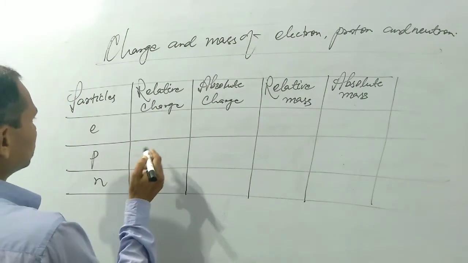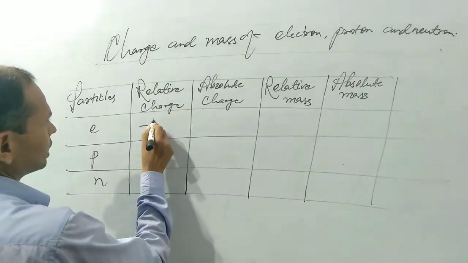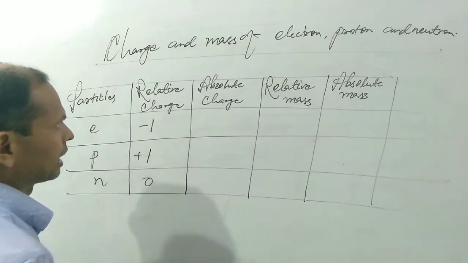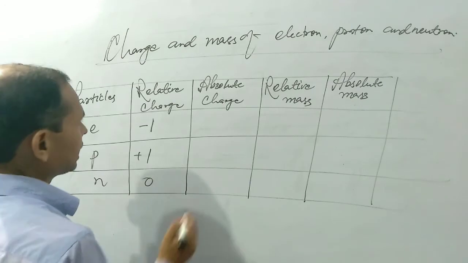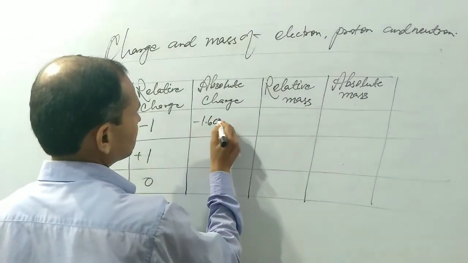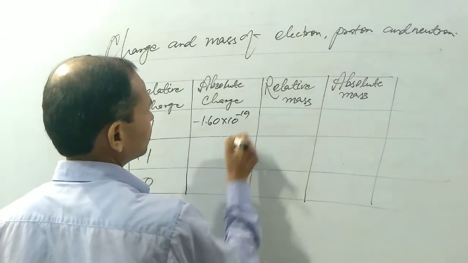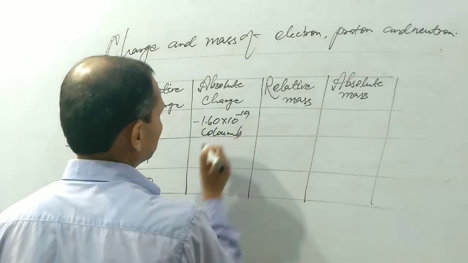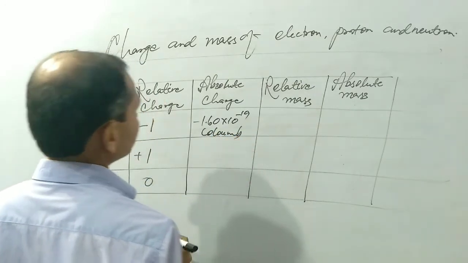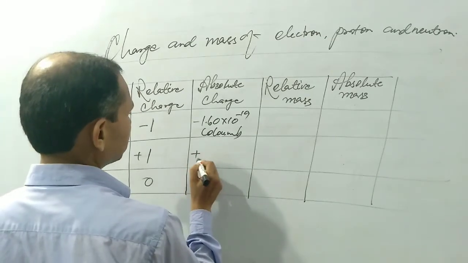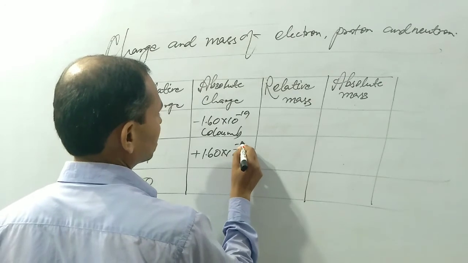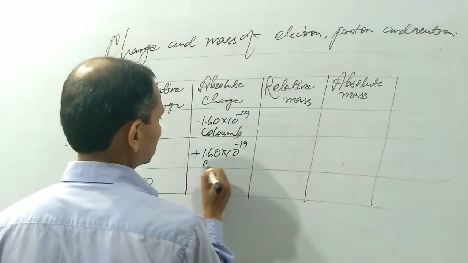Relative charge of electron is found to be -1 unit, as well as proton +1 unit. Neutron is a neutral particle. Absolute charge of electron will be -1.60 into 10 to the power -19 coulomb. Proton absolute charge will be +1.60 into 10 to the power -19 coulomb.